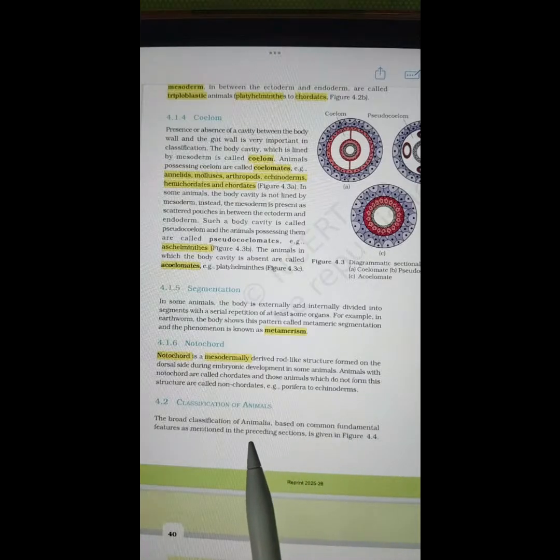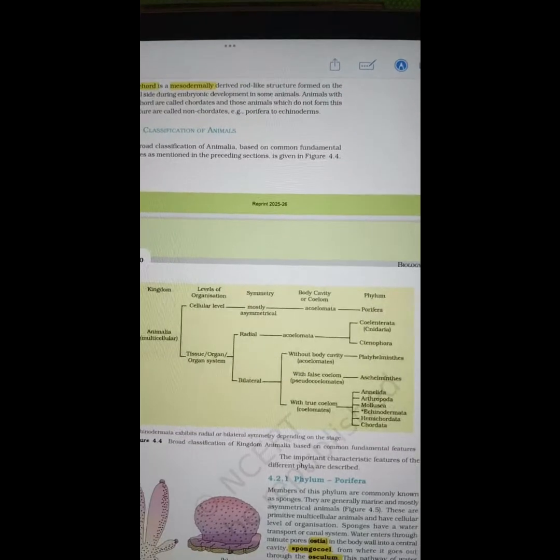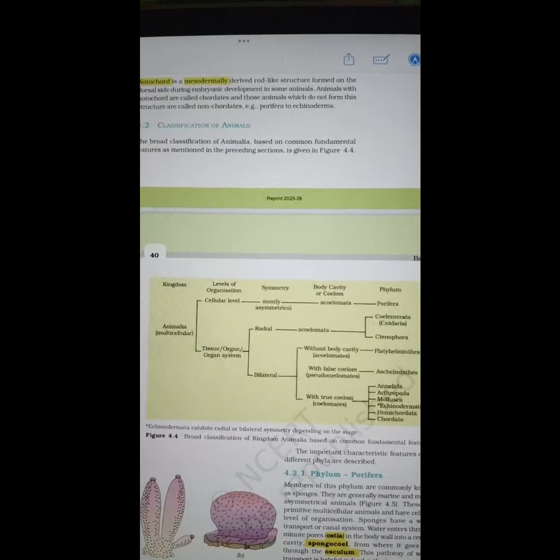Animalia. So this is going to be the fifth kingdom that was given by Whittaker. Now all the terms of this flowchart. This is a very important flowchart for NEET.